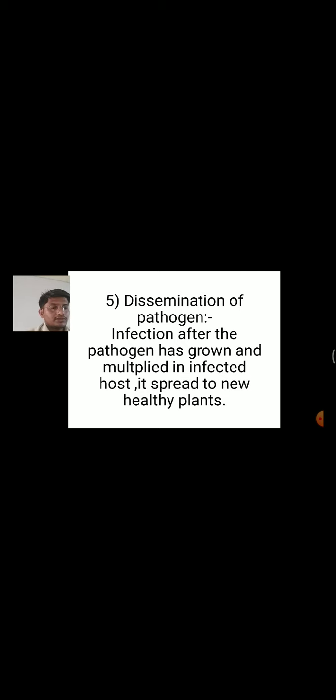So, in both primary as well as secondary inoculum, it is necessary that it come in contact with the host. Dissemination is the transfer of inoculum from the source of production to the susceptible host surface.